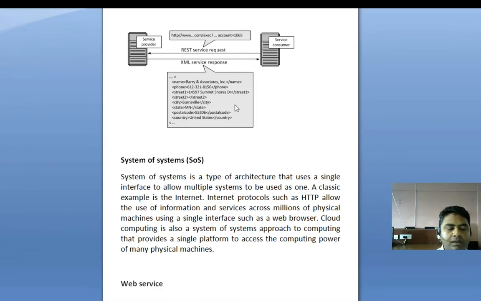Next is what is a resource in REST. Any information that can be named can be a resource: a document or image, a temporal service, a collection of other resources, a non-virtual object like a person, and so on.